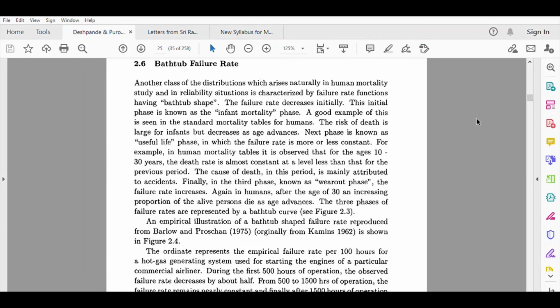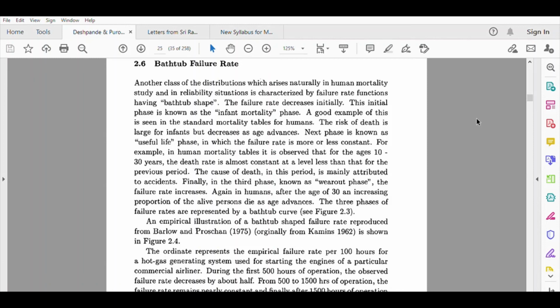In fact, it has been observed that when it comes to humans, the mortality rate or failure rate decreases initially. Now, why do they decrease initially? Because when the baby is born, initially its immunity is low. The baby is dependent on the mother for food completely.